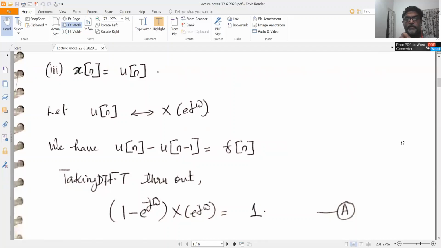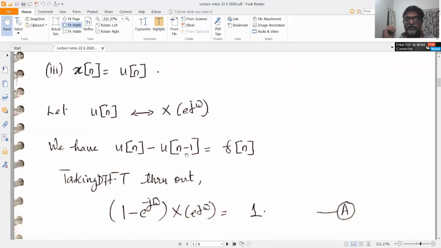Now, for this question, you have to approach the problem in a different manner. It's very similar to how you had found the continuous time Fourier transform for your unit step signal. Now you will use a similar approach to find the discrete time Fourier transform for the unit step sequence. So let us call u[n] as x[n], and we'll assume that x[n] has Fourier transform X(e^(j omega)). So your aim is to find X(e^(j omega)) if it exists. So you see that u[n] does not satisfy the sufficient condition for absolute summability.